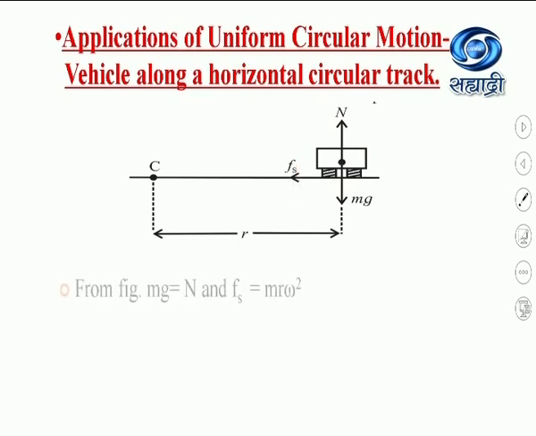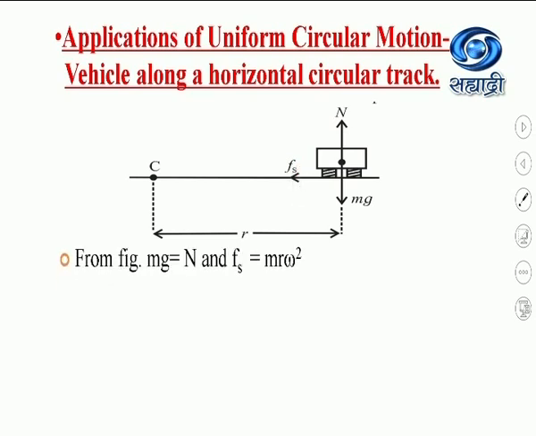So I can write from this figure mg equal to n, as they are balancing each other, and as static friction provides the centripetal force, I can write Fs equal to mr omega square. Again we know the relation v equal to R omega, so omega equal to v by R. Substituting the value of omega here, we get the equation mv square by R.